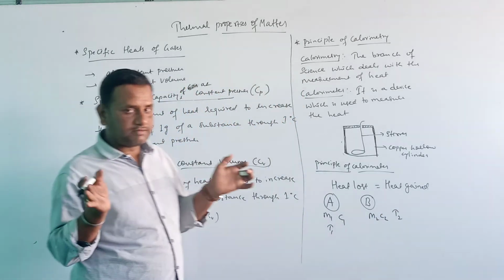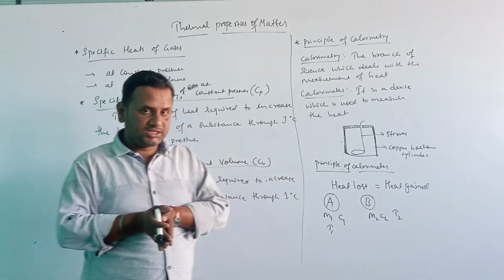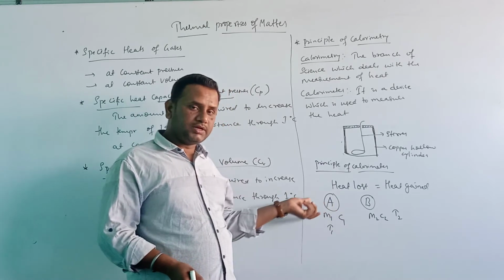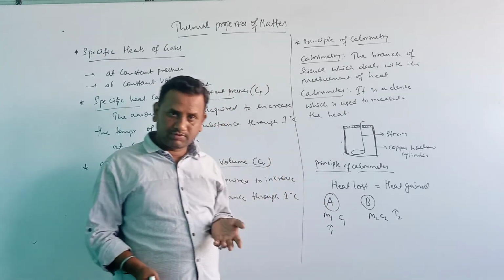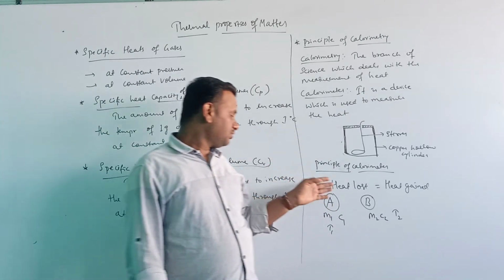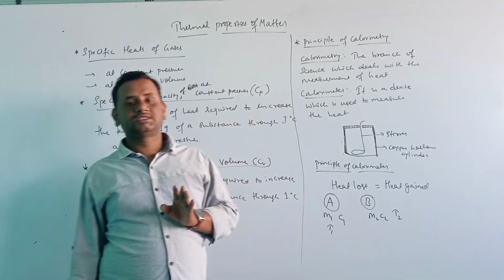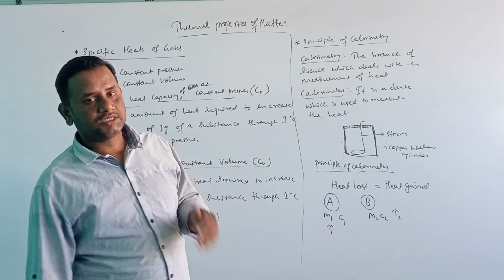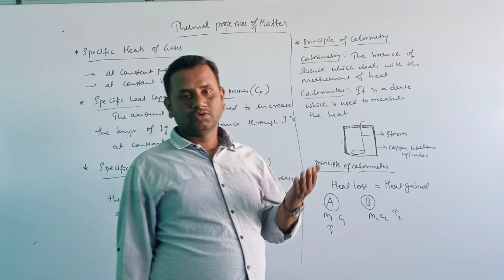When both systems are brought in contact, system A is at a higher temperature. We know that heat always transfers from a hot body to a cold body.